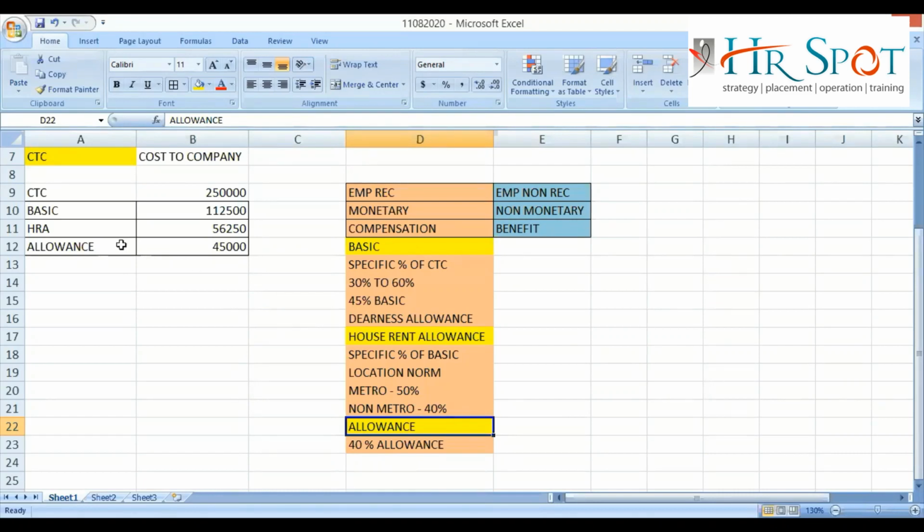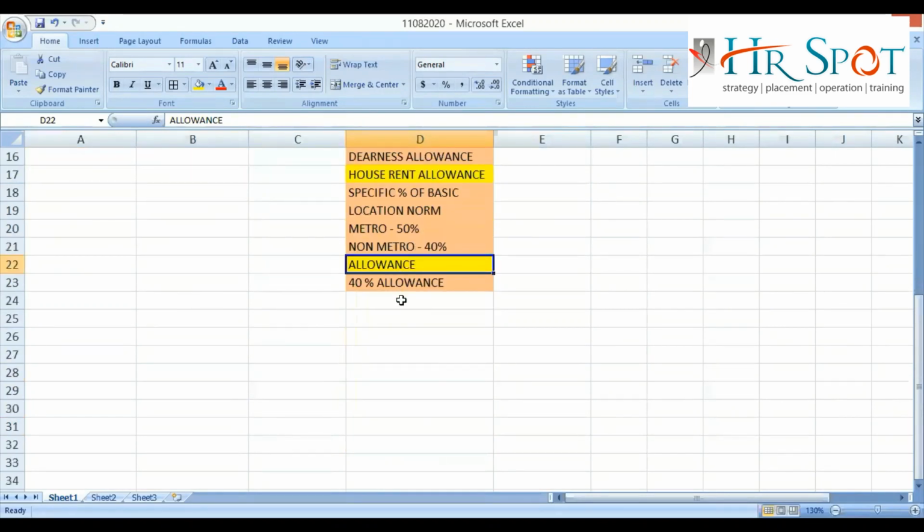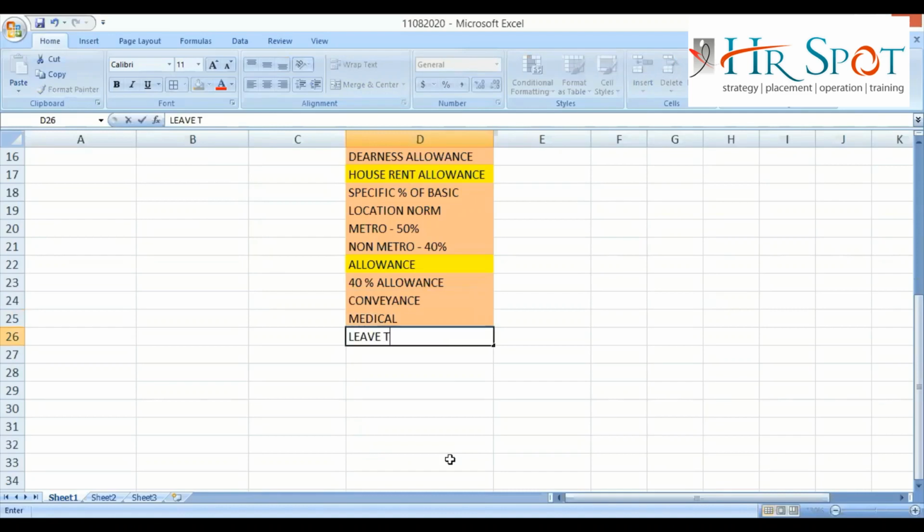Suppose this employee Rashmi is working in that particular company. Maybe that company is giving conveyance allowance, medical allowance, leave travel allowance, and other allowance. Can they give? Yes, sir. Suppose the company is segregating conveyance allowance as 19,200, medical allowance as 15,000, leave travel allowance as 10,000, and the remaining portion in other allowance.